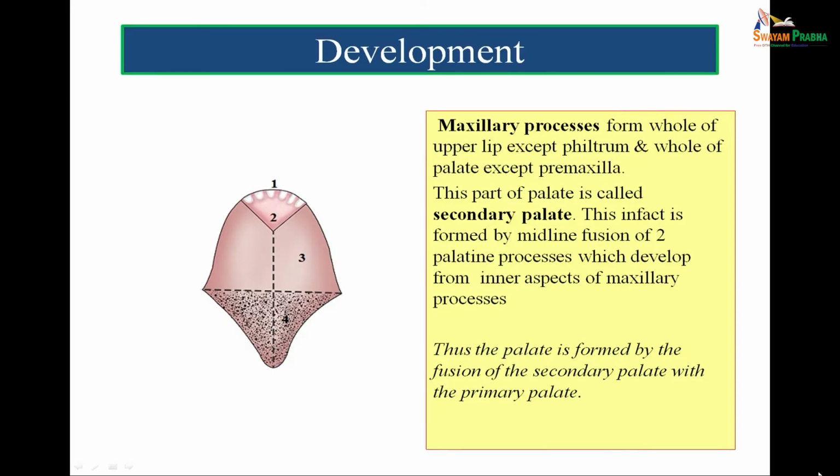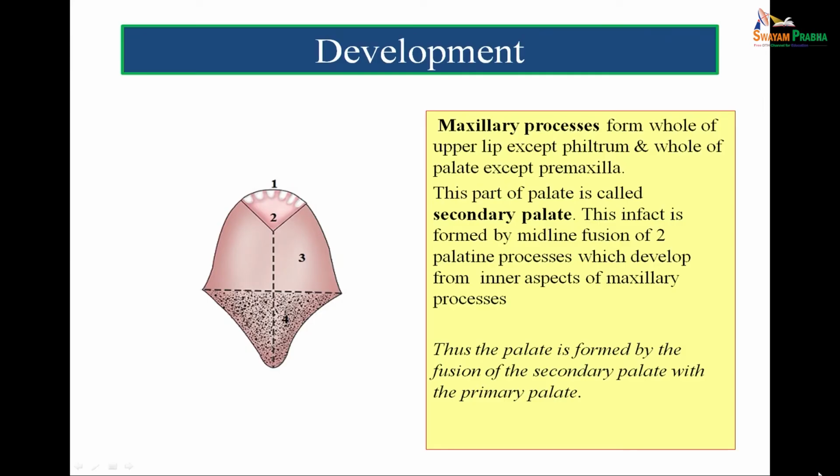So, 3 and 4 are formed by the maxillary process. This part of the palate is called the secondary palate. This in fact is formed by midline fusion of 2 palatine processes which develop from the inner aspects of the maxillary processes. So, the summary is that the palate is formed by fusion of the secondary palate with the primary palate. The primary palate is frontonasal in origin, while the secondary palate is derived from the maxillary processes.